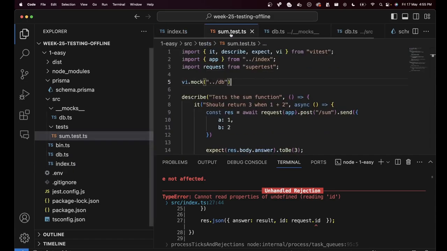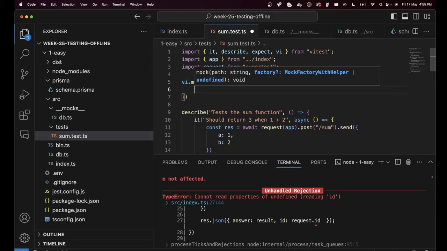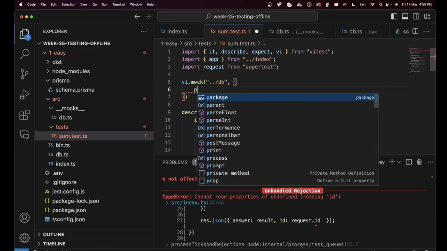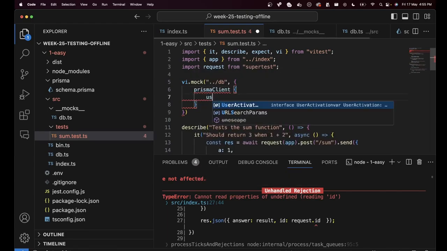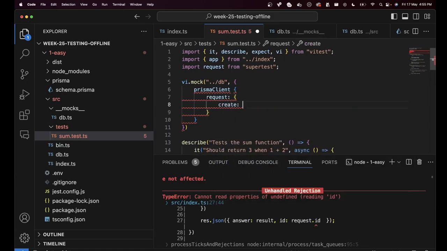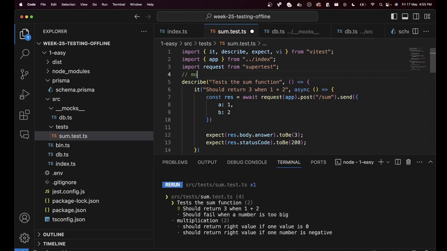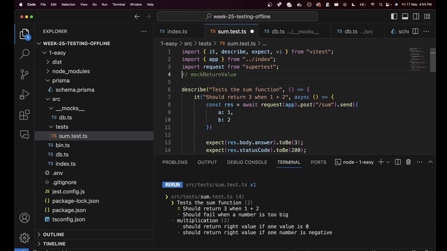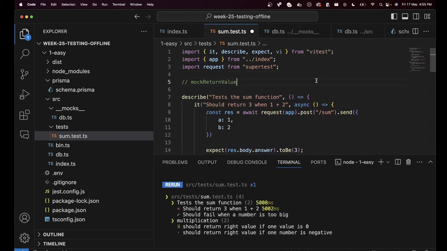How can you tell the tests, this thing is mocked, but the Prisma client request.create function is not v.test or v.mock. It is something else. It is a separate mocked function which returns you a value. The answer is you can use the mock return value construct that vitest provides you.